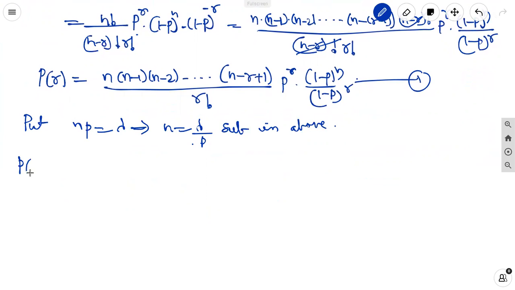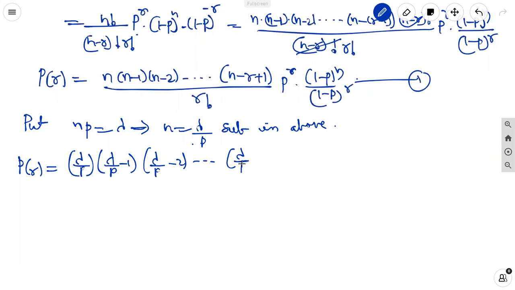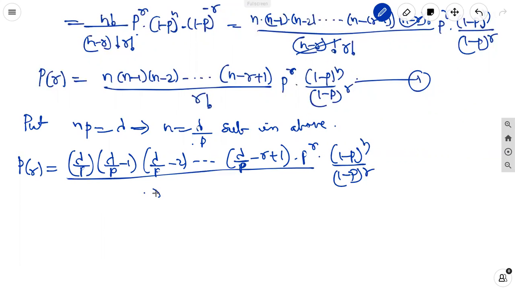Here, P(r) is equal to n into (n minus 1) into (n minus 2) and so on, up to (n minus r plus 1), into p power r into (1 minus p) whole power n by (1 minus p) whole power r by r factorial, where n is nothing but lambda by p.